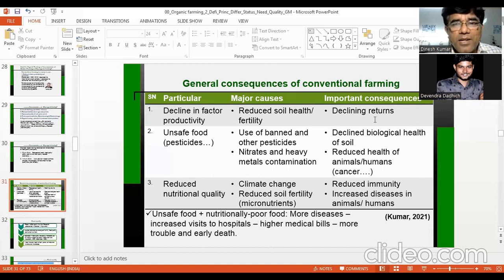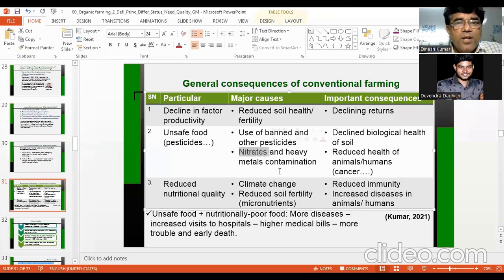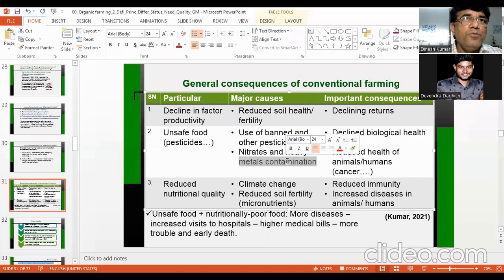What will happen? Declining biological health of the soil. If such pesticides reach the soil, the biological health of the soil will be reduced. And then the health of the animals will be affected, because these nitrates can go to human food. And heavy metals can also be in the food or in the water. You apply water which has heavy metals, and this irrigation water can transfer these heavy metals to your food. Or if your soil has heavy metals, they will come to the food.